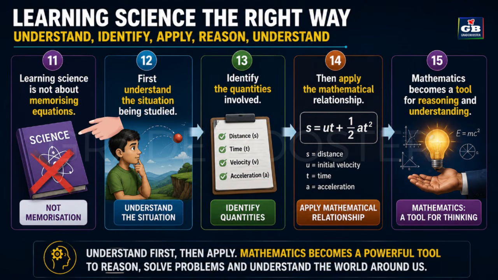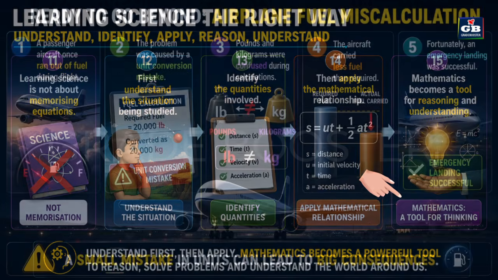Learning science is not about memorizing equations. First, understand the situation being studied. Identify the quantities involved. Then apply the mathematical relationship. Mathematics becomes a tool for reasoning and understanding.